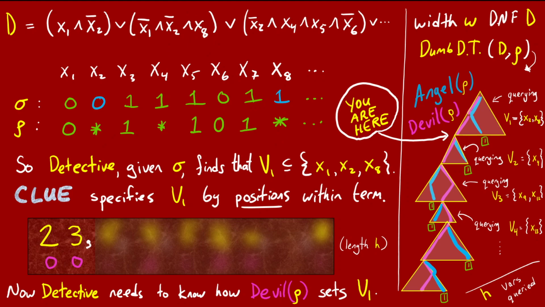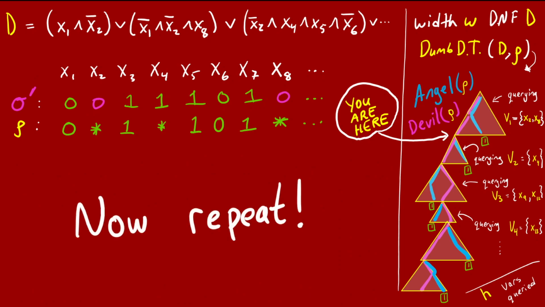You might get the sense that we're pretty much done, that the detective can learn v2, v3, etc. by repetitions of this process. And that is more or less true, but it's worth it to still go through things a bit carefully. Having figured out how the devil fixes the bits of v1, what the detective does now is change sigma to have the devil's bits for these variables. We've denoted this by changing sigma to a sigma prime.